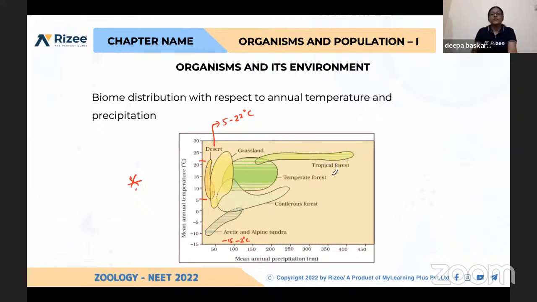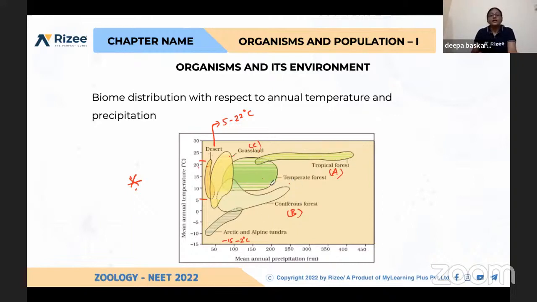So here they will mention as A, B, C, like that. So you have to remember this. So nearby this D. Next is G, grassland, desert, grassland, grassland. And again, this is temperate forest. Okay, and this long one is tropical forest. See here, the temperature is almost the same.